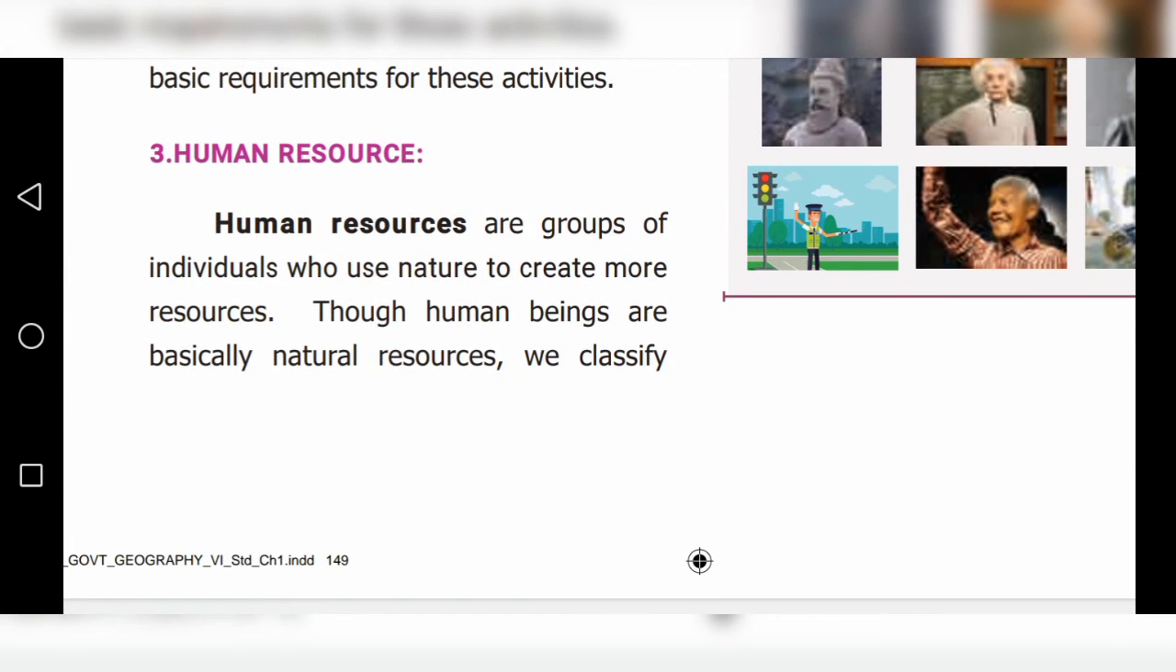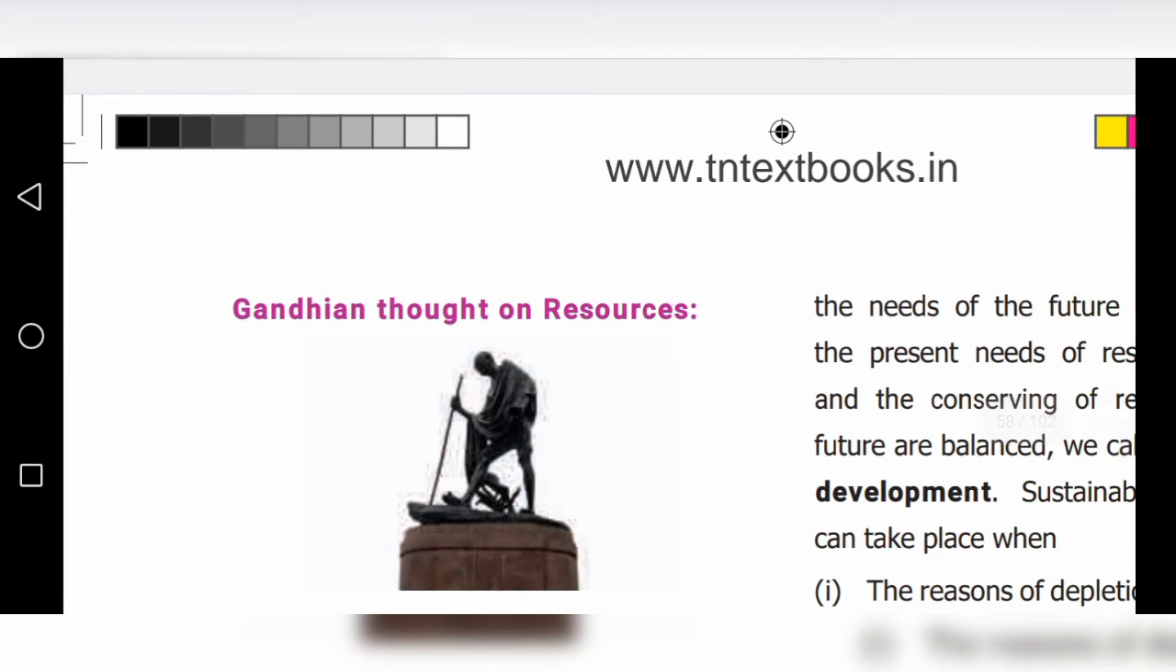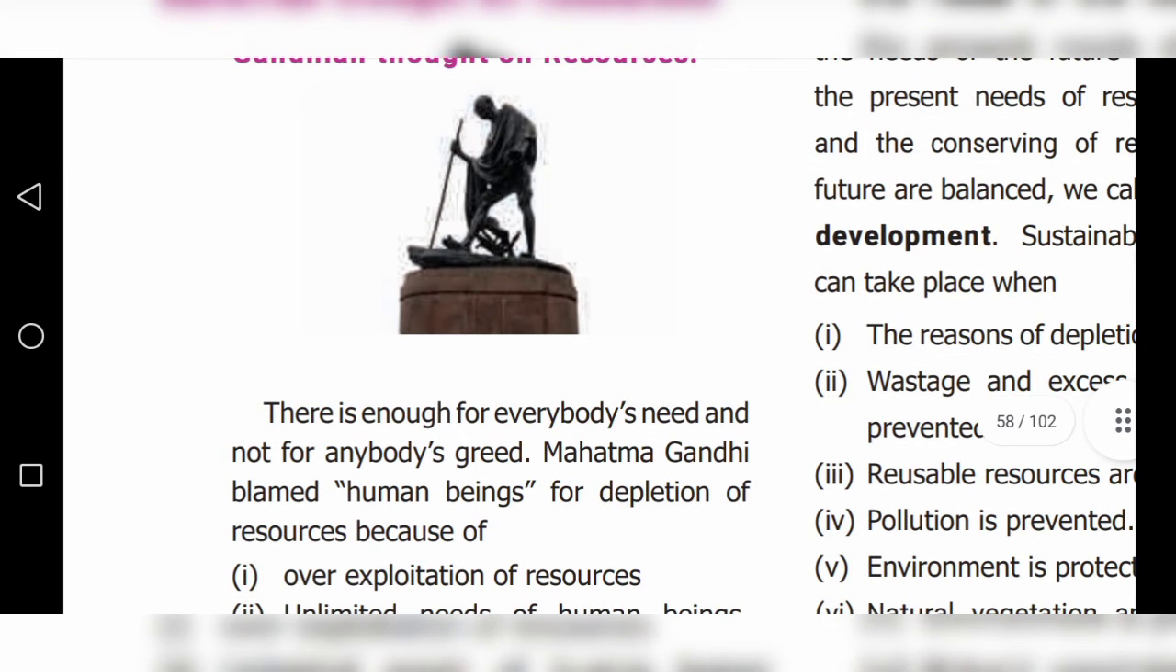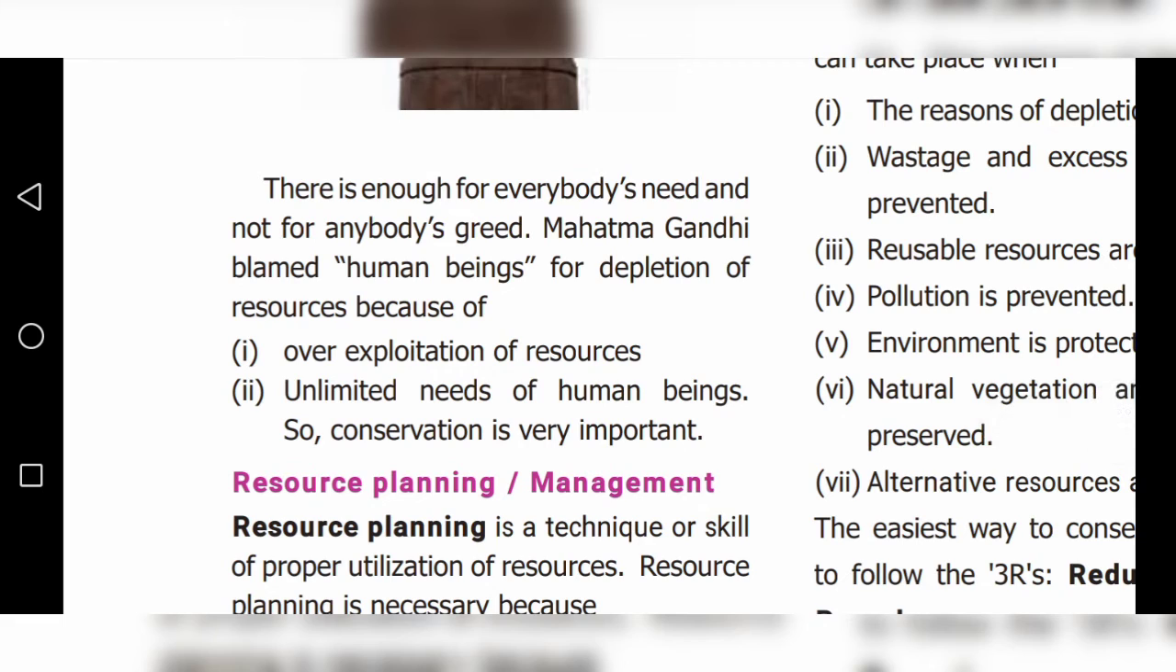Okay, next one, children. Gandhian thought on resources. What did Gandhiji say about resources? There is enough for everybody's need and not for anybody's greed. Mahatma Gandhi blamed human beings for depletion of resources because of two points: over exploitation of resources and unlimited needs of human beings. So conservation is very important. People want to save the resources for another generation. This is the meaning of this one.